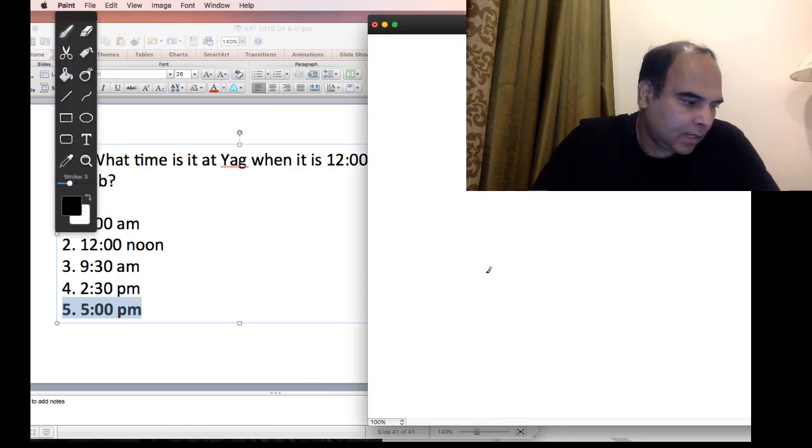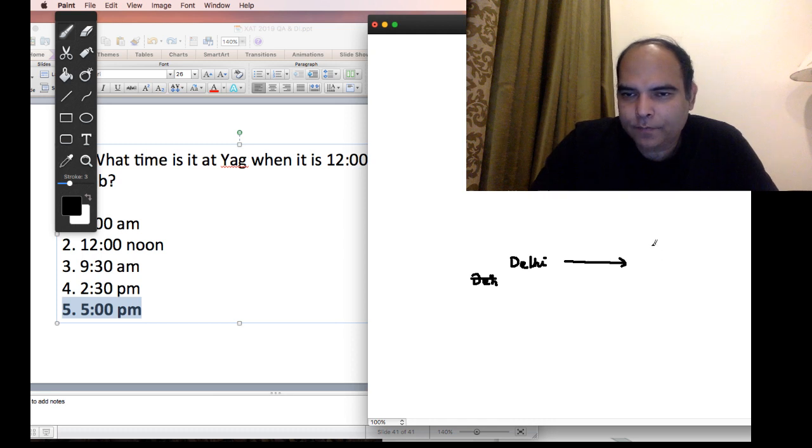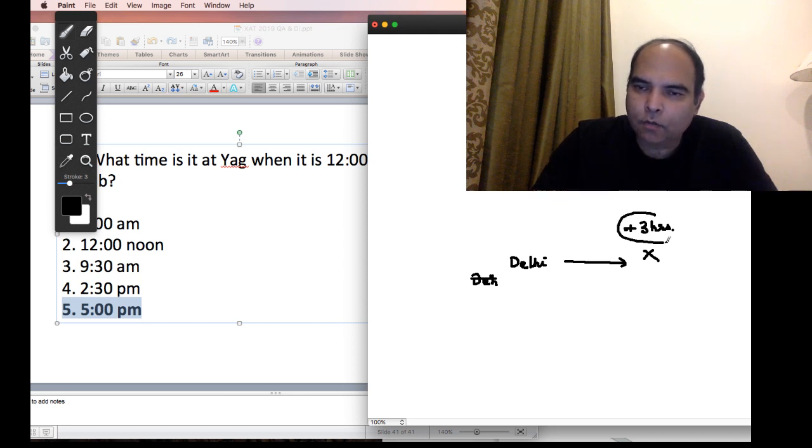And it's best, when you see a set like this, to first work out in the context of, let's say, Delhi, or your location, to a city east which is 3 hours ahead or 2 hours ahead. Just do that, and you'll be able to work out the whole scenario.